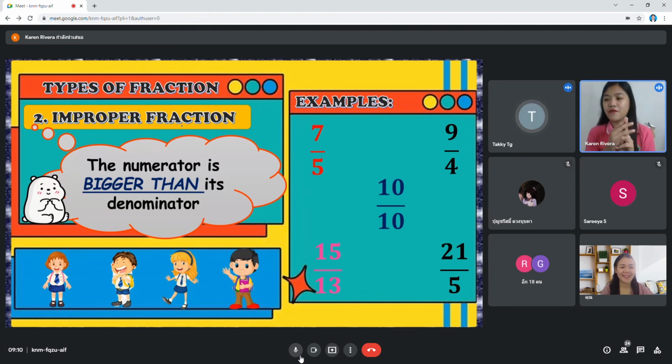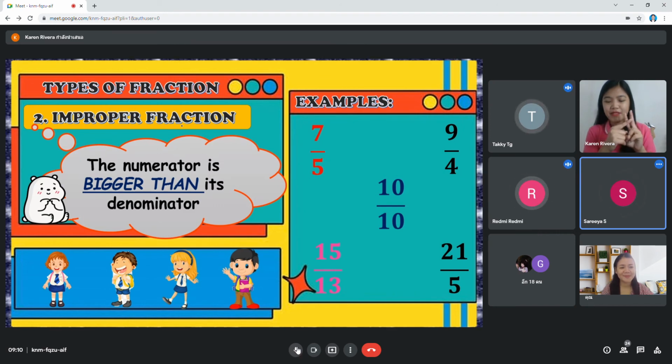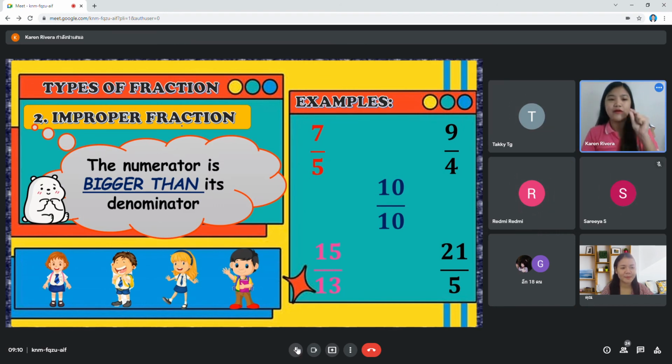Okay, very good. Again, what is number 1? Proper fraction. And number 2? Improper fraction. Very good.